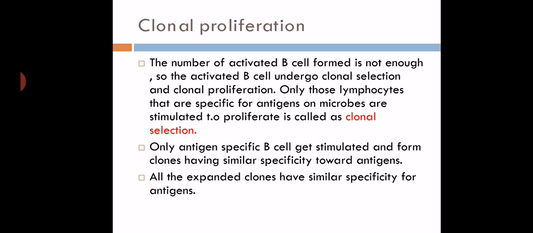So there is a specificity between antigen and antibody. Whatever B cells are produced, whatever clones are produced, these clones produce specific antibodies towards the specific antigen. So the antibodies are produced by the clones. These are specific towards the antigen.